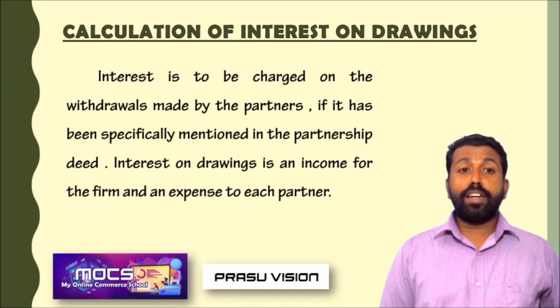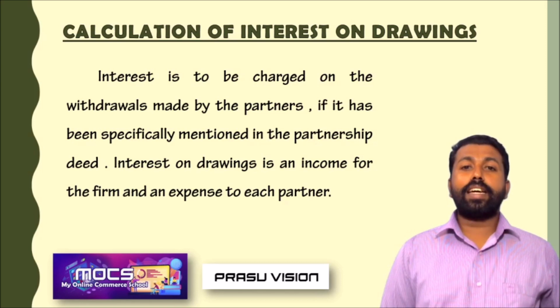When the partners are withdrawing amounts for personal use, not permanently, maybe in the form of cash or in the form of assets, goods, then partners have to pay a certain rate of interest to the firm. So the firm is getting cash. So that is why I told it is an income.